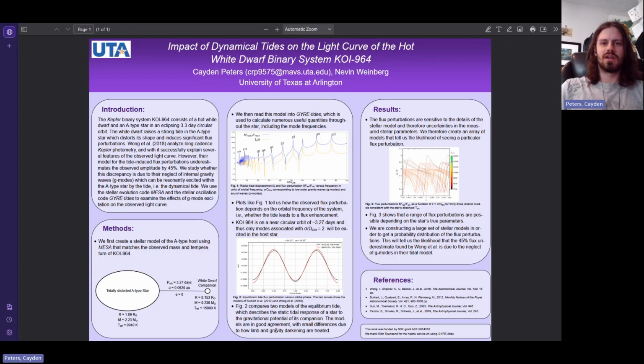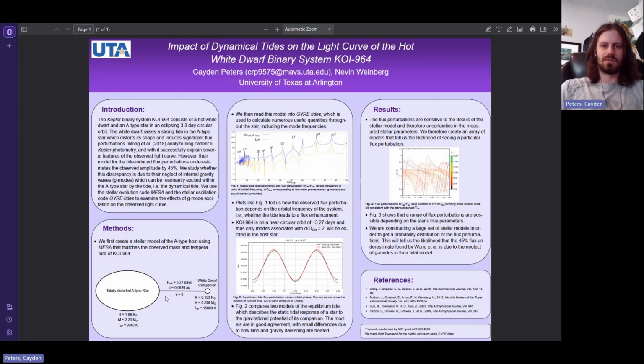And what's especially interesting about this system is that it has a very short orbital period of about 3.3 days, which means the two stars are very nearly touching each other in this orbit. And because they're so close together, the tides are very strong, and the A-type star gets highly distorted into this sort of football shape, as you can see at the bottom of this poster down here, which is called the equilibrium tide. The tidal distortion causes the brightness of the star to vary with time over the course of the orbit, because as the stars orbit, sometimes we're looking down the long axis of the football, and sometimes we're looking down the short axis, so you're getting a variation there.